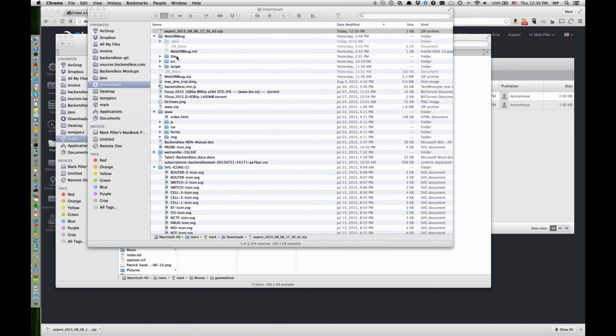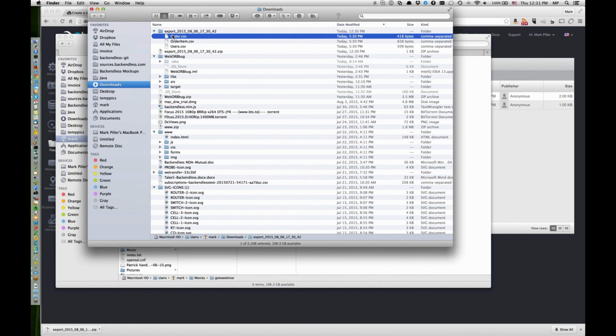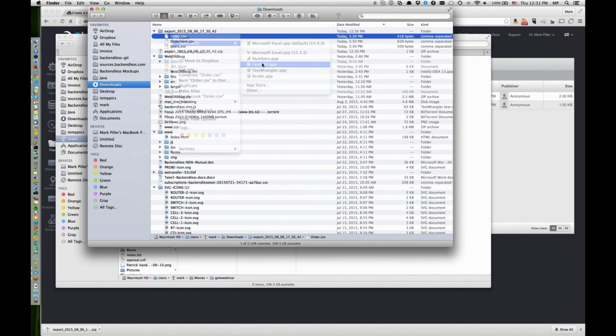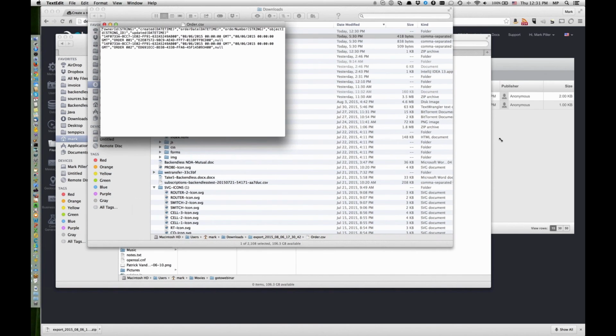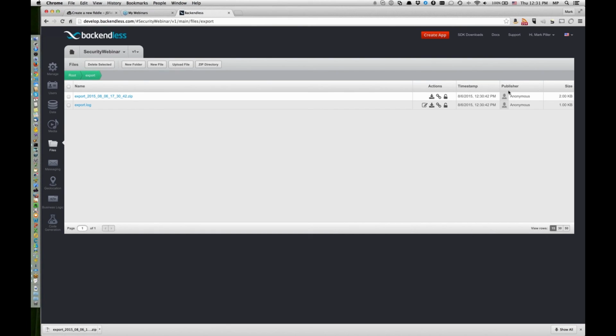Let's just check what's inside. So let's say the order, yeah, it contains just the data. So the permissions are not being exported. If you're making changes to permissions, you would need to copy them somehow.